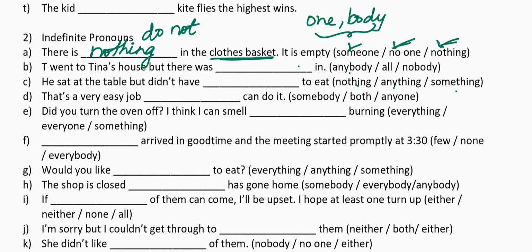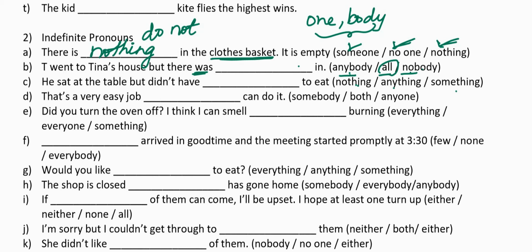In the second sentence, T went to Tina's house, but there was dash in. The options are anybody, all, nobody. Now you have to pay attention with the verb. I told you that indefinite pronouns can be singular, plural, and sometimes they can be both. If the indefinite pronoun is singular, it uses singular verb. If the indefinite pronoun is plural, it uses plural verb. Here anybody, nobody, both of these are singular, but all can be either singular or plural.